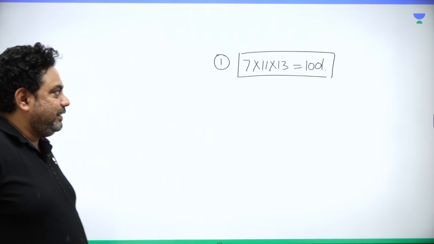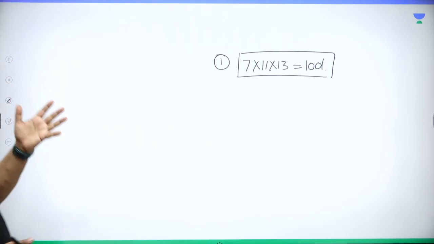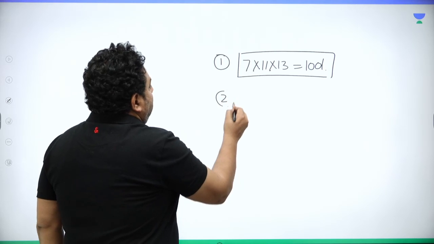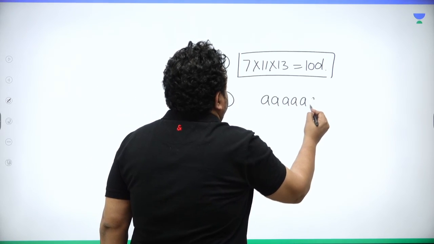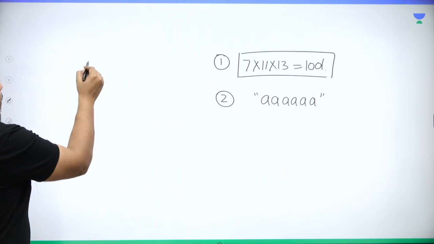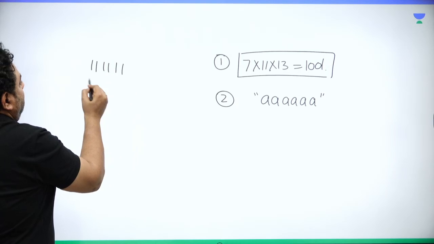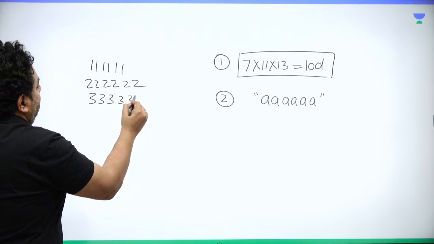So please write it 7, 11, 13, 1001, right? Secondly, guys, any number which is written like this, AA, a number written 6 times, meaningly I'm talking about 11, 11, 11, 22, 22, 22, or 33, 33, 33. I hope you're getting it.